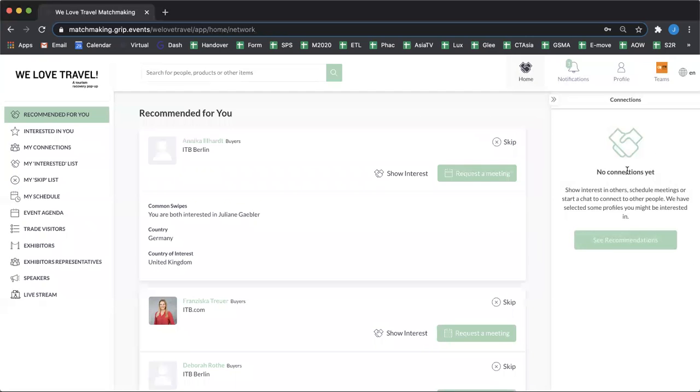On the right-hand side, you've got connections. So once you've formed connections, so people who you've shown mutual interest with or you've had a meeting with, they will appear within this connections box. This will allow you to message them instantly, something that, of course, we want you to be able to do. We want you to be able to network freely once you have formed a connection. Really, really interesting. And this is something that works in a very similar way to Facebook or LinkedIn, for example. Next to a person's profile picture, you may see a green light. This will show that they are online at that moment. So I would presume you'd be able to get a reply slightly quicker at that stage.